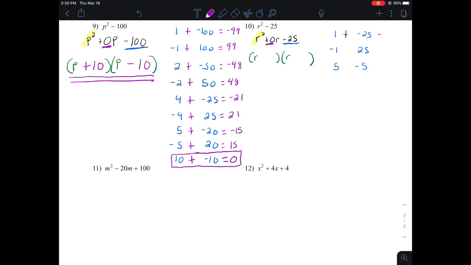1 plus negative 25 makes negative 24. That's not it. Negative 1 plus 25 makes positive 24. That can't be it either. Last pair to try is positive 5 and negative 5. They add together to be 0. There's my pair. So I found the pair of numbers that multiply to be negative 25 and add together to be 0. So I'll have r plus 5 as one of my binomials and r minus 5 as my second binomial.